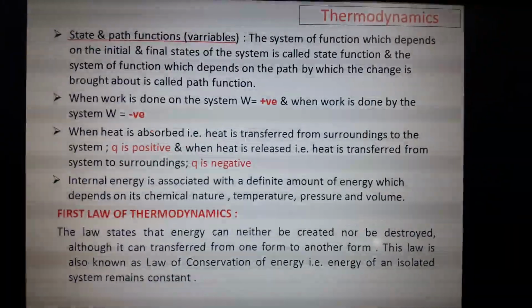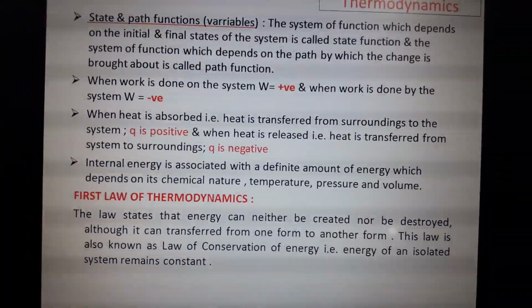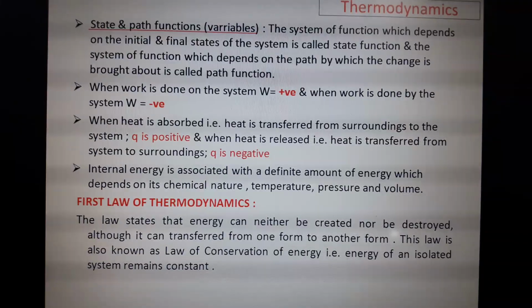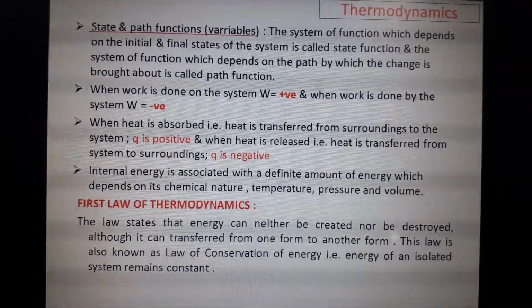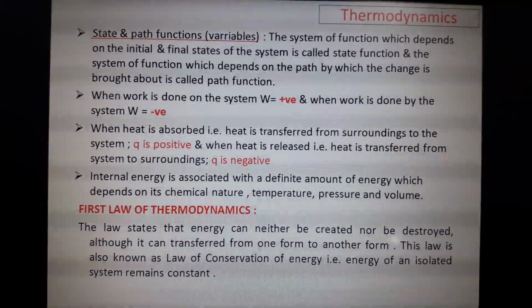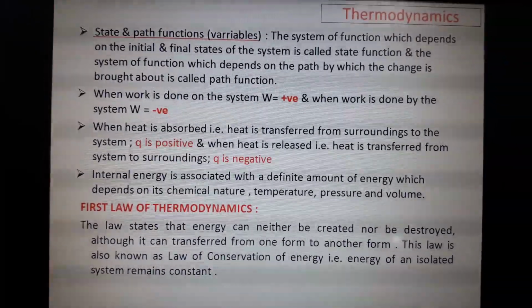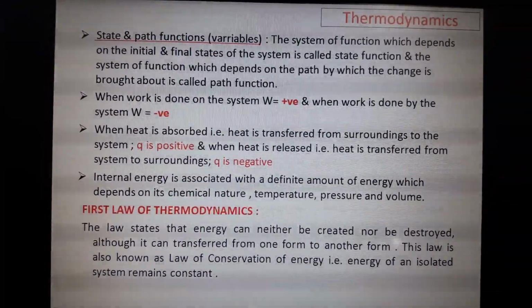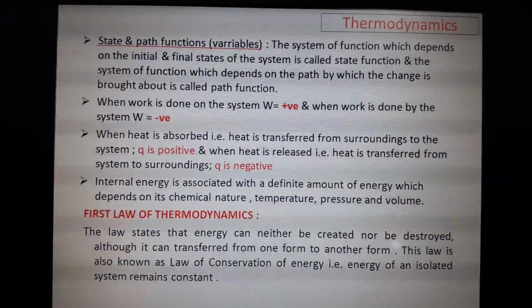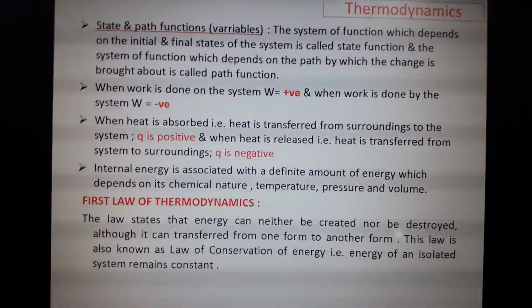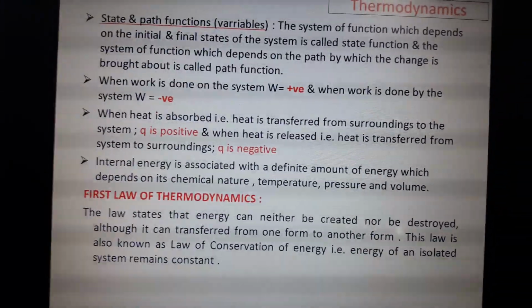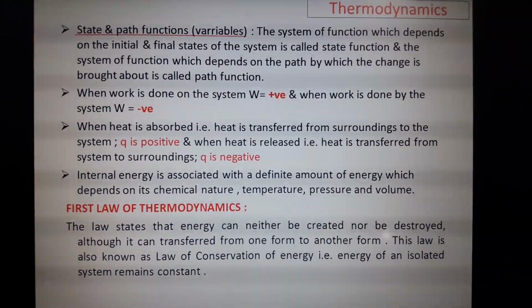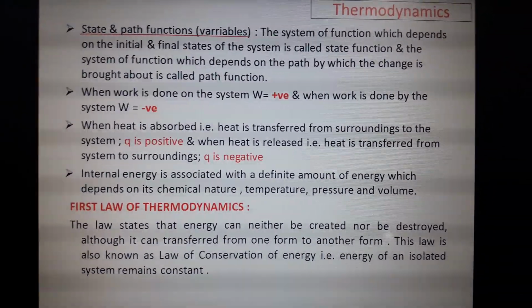State function and path function. A state function depends on the states of the matter, that is, the initial and final states of the reaction, and a path function depends on the path by which the change takes place. Okay. We have to do work to bring about a reaction.